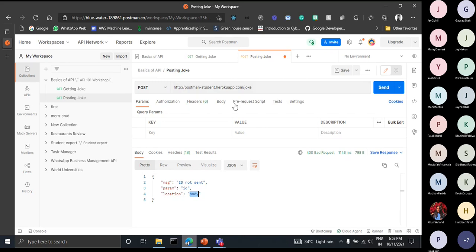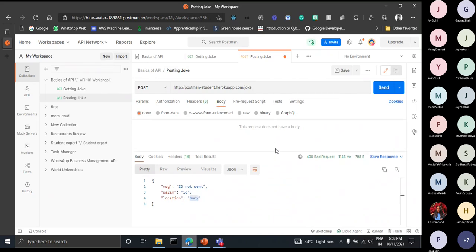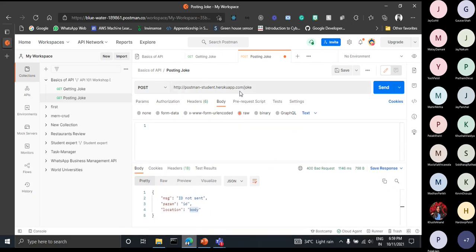So you would have remembered that I mentioned this body. What is this used for? Sending data from client to the server side. But we haven't passed anything, so we are getting this message that ID not sent. Now in the body, basically firstly the none will be selected. So just select this raw, and from this text just select the JSON format. Means we are going to send the data to the server in the form of JSON.